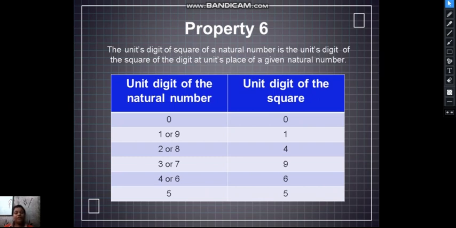Why? Because 0 into 0 is 0, 1 into 1 is 1, and 9 into 9 is 81. The unit digit of 81 is 1, so the square would have 1 at the unit place. 2 into 2 is 4, 8 into 8 is 64, that is 4 also. 3 into 3 is 9, 7 into 7 is 49, 4 into 4 is 16, 6 into 6 is 36, and 5 into 5 is 25.